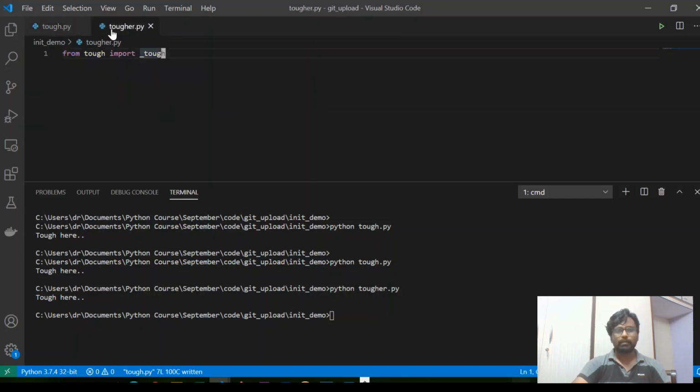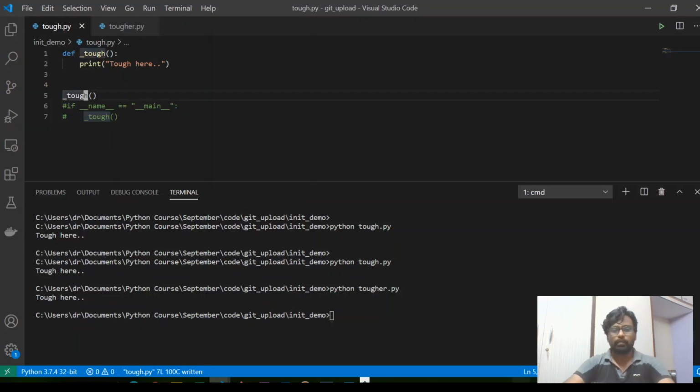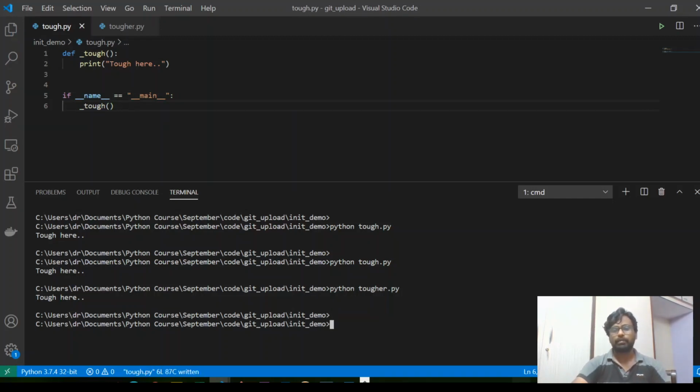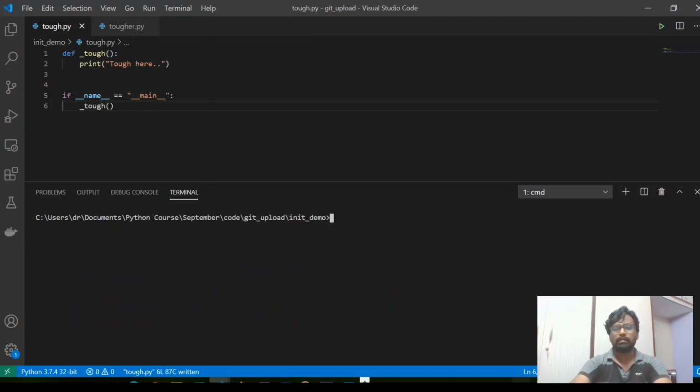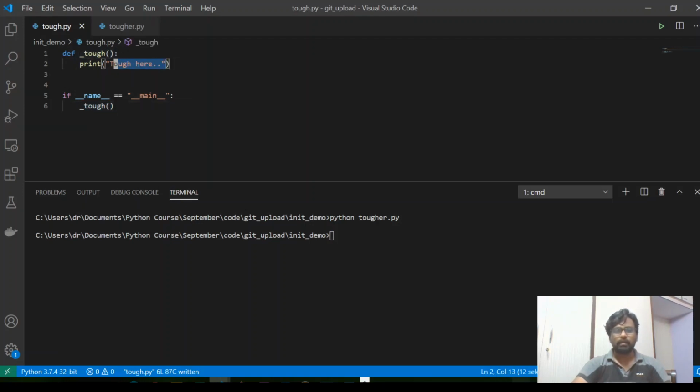So what is the big deal now? How does this come into the picture? All right, so let us try to put it back, and then let us try to execute the same program again. python tougher.py. Now you see that this particular statement did not get printed here. So what is the catch here?